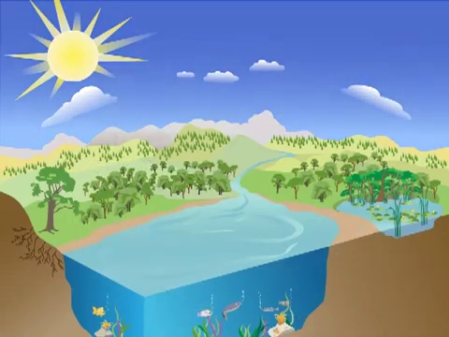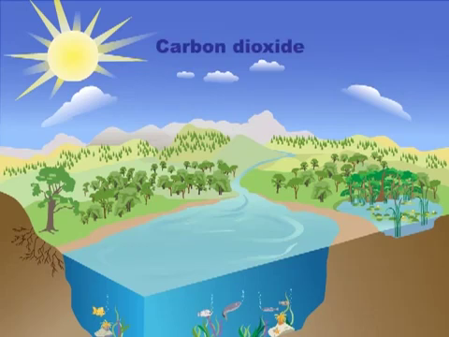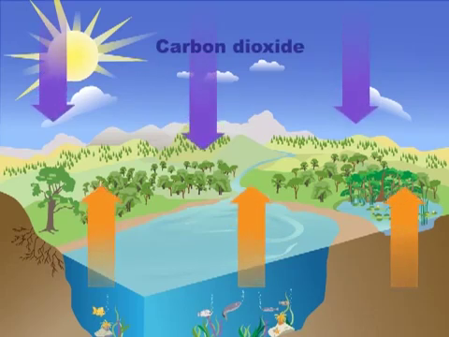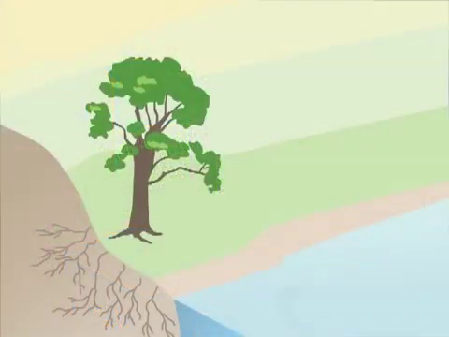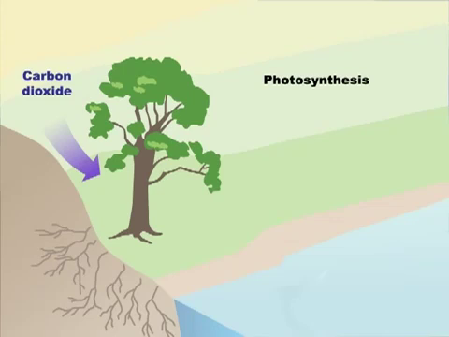Let's look at the atmosphere. Here you'll find carbon in the form of a gas called carbon dioxide. There are many ways that carbon dioxide moves into and out of the atmosphere through natural processes. For example, one way carbon dioxide is taken out of the atmosphere is through photosynthesis. Plants take carbon dioxide out of the air and use this carbon to build their leaves, stems, and roots. That means plants store carbon.